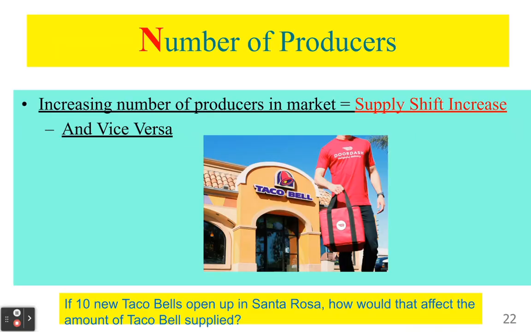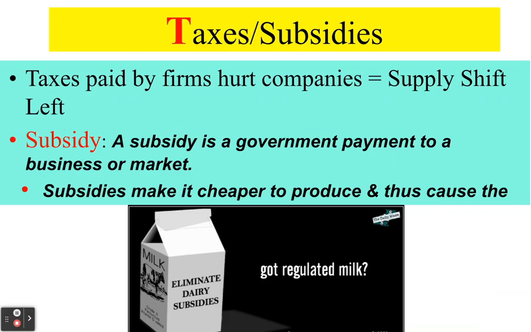Okay. So that's TIN. Now, the second T is going to be taxes and subsidies. Okay. So taxes that are paid by firms are going to hurt companies, right? Because taxes take money from a company, right? So that's going to shift our supply curve to the left. Whereas a subsidy, which is when the government pays a business or pays suppliers in a market, so it could be a farm subsidy, a milk subsidy. Basically, the government is going to give companies money to produce a certain thing.